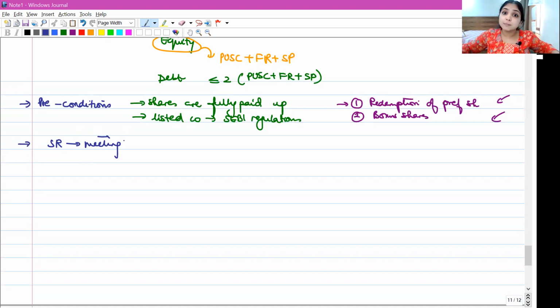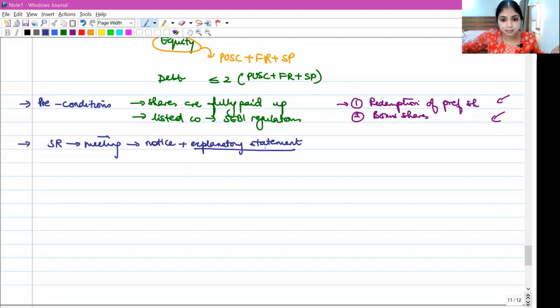Now, how do we call a meeting of shareholders? To call a meeting, obviously we have to give them a notice saying where will the meeting be held, when will the meeting be held, what is the agenda of the meeting, all that. Now, to that notice, an explanatory statement has to be attached. What is it called?